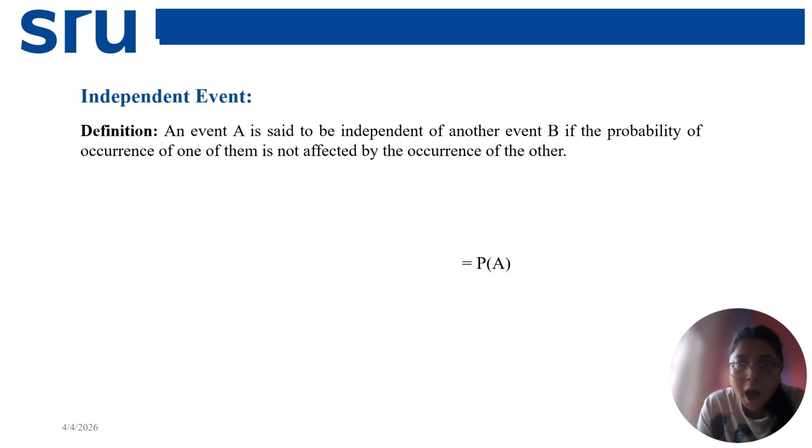So here I will discuss independent events. Independent events means suppose I am considering two events, event A and event B, such that they don't have any impact on the occurrence of the other. By definition, an event A is said to be independent of another event B if the probability of occurrence of one of them is not affected by the occurrence of the other.